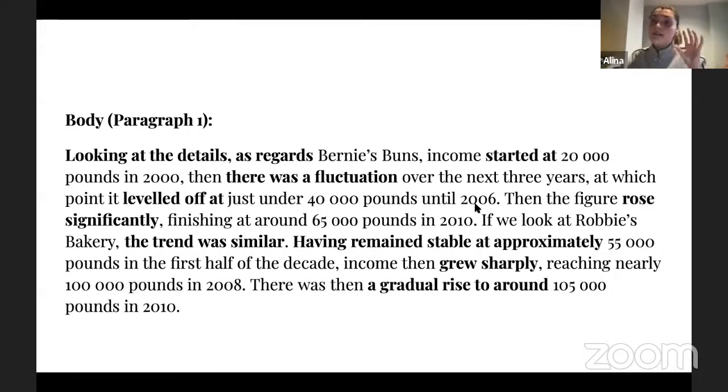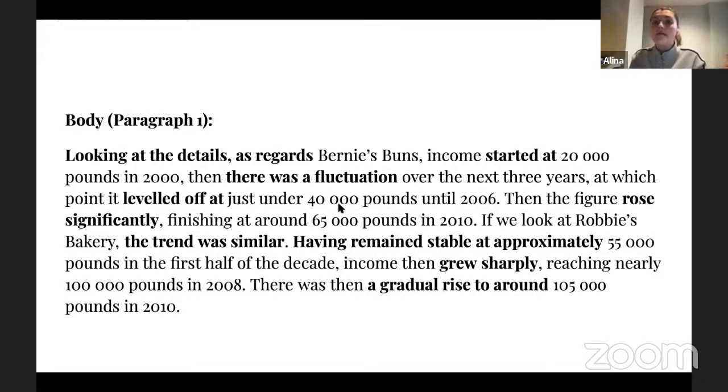So I'm saying that, look, there were changes, right? And it was not very stable, but then when it comes to 40,000 pounds, specifically in 2006, it leveled off. Level off means that it became stable, right? Level off, it's a very beautiful verb to use. And you see that you can connect this verb with at and then your unit of information.